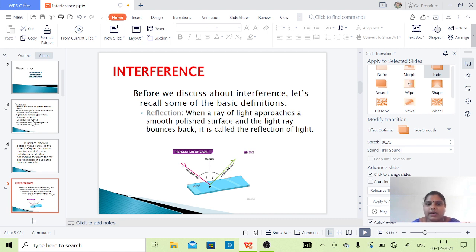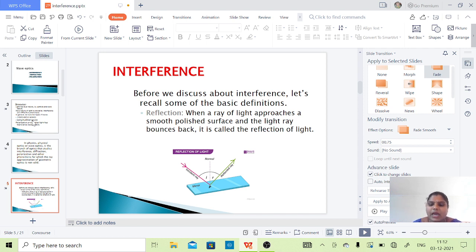Let us start with reflection. When a ray of light approaches a smooth polished surface and the light ray bounces back, it is called reflection of light. This diagram clearly shows the phenomenon of reflection. One is the incident ray and the other is the reflected ray, and the normal which we have drawn. Here we observe that the angle of incidence is equal to the angle of reflection.